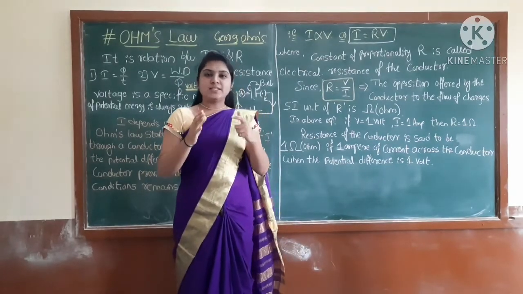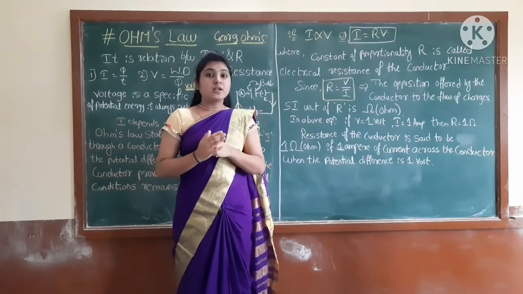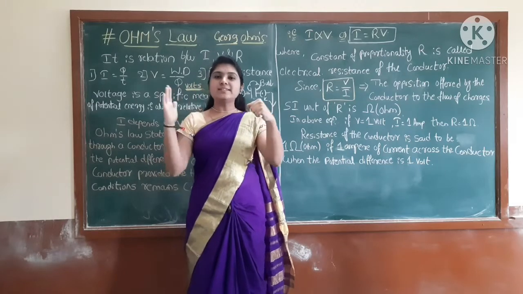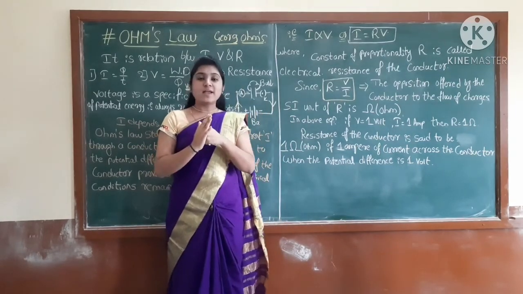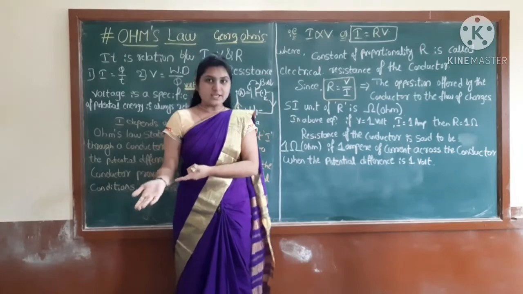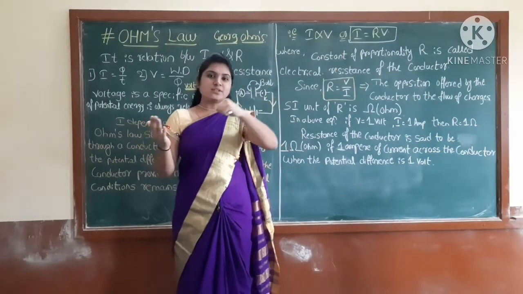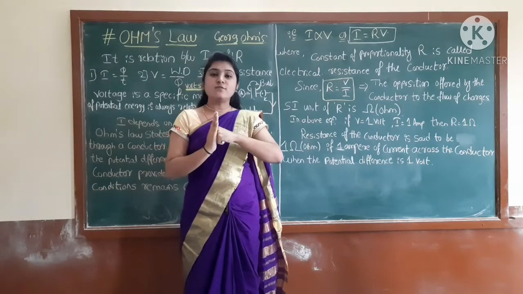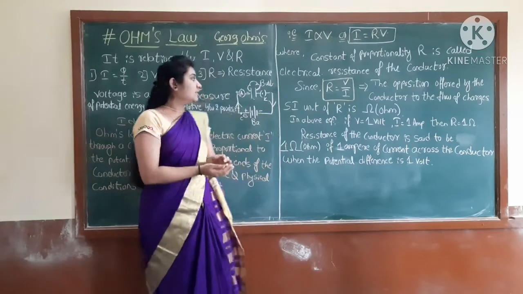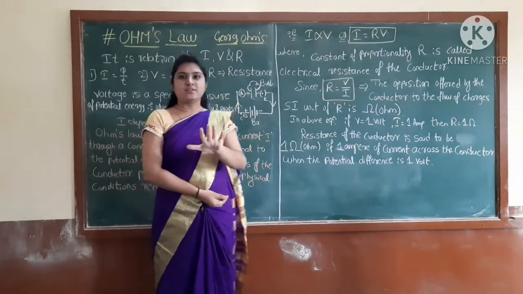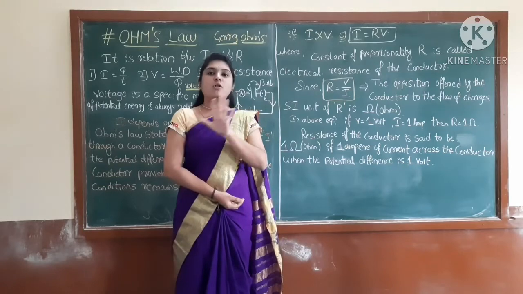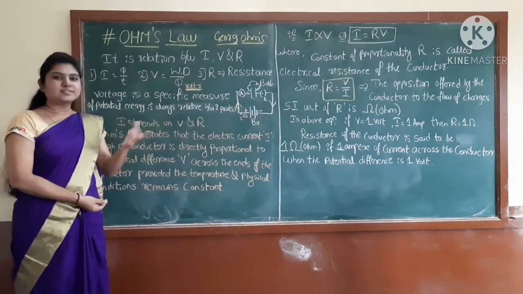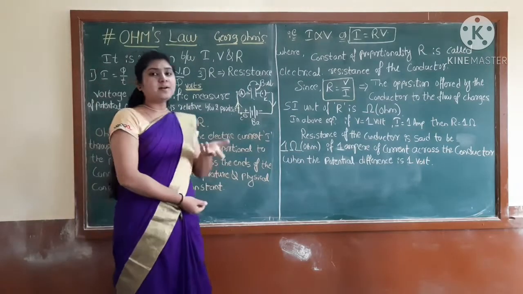Just assume, you want to come to college, but someone is resisting you. That is COVID-19. Correct? So that is resisting you from coming to college. That's why you can't come here. Here also the electrons are coming from this direction, but the resistance is present. This is opposing the flow of electrons. That's why this resistance and the current, the flow of charges, are always opposite, right? So now, by understanding these definitions, we can easily state Ohm's law.